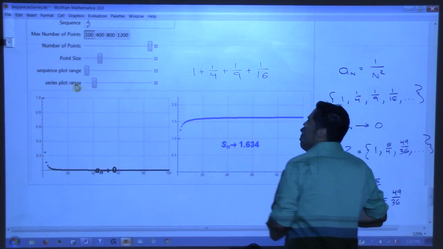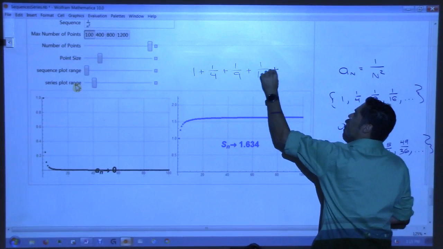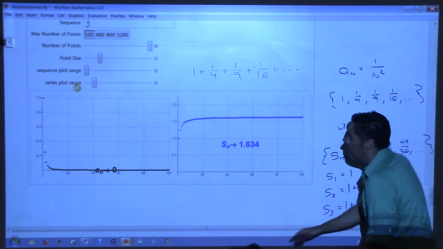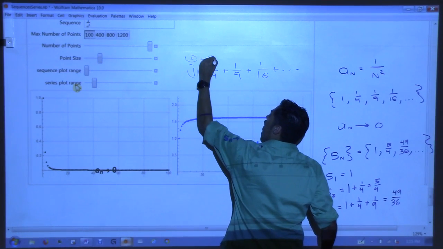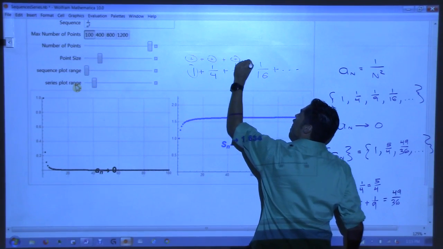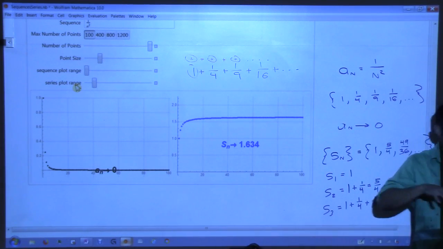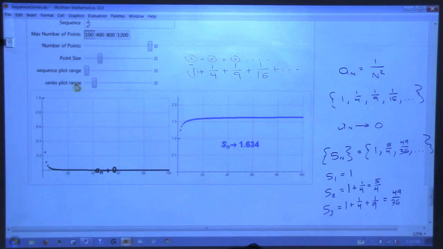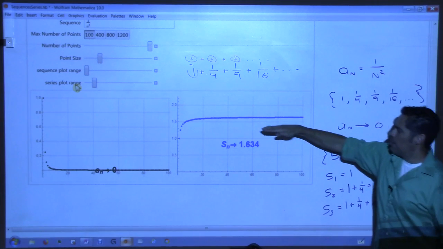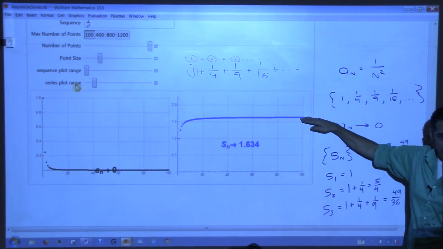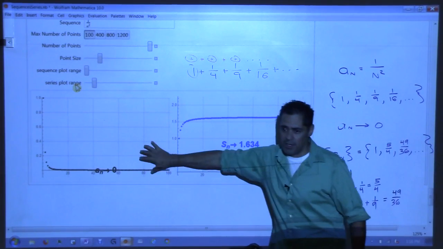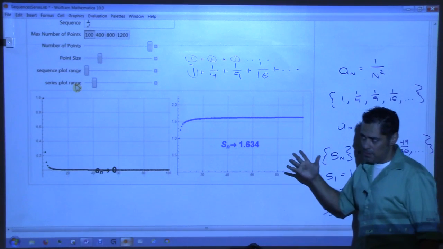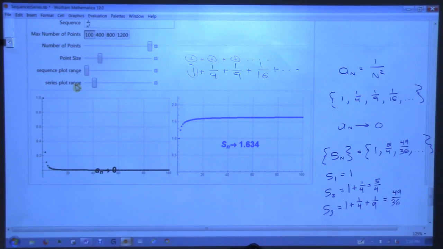there are problems in terms of trying to rationalize this. If we start adding these up forever, it's difficult to wrap your head around the idea that if this is a positive number, and you're adding that to another positive number, and you keep doing that, these are all positive numbers, and you do that forever, how is it possible that this doesn't become infinite? But it's the fact that these are deteriorating fast enough that when you start adding them, that new series that you create converges. Does this all make sense? This is an important concept, that you understand the relationship between a sequence and its series. Yeah? Okay.